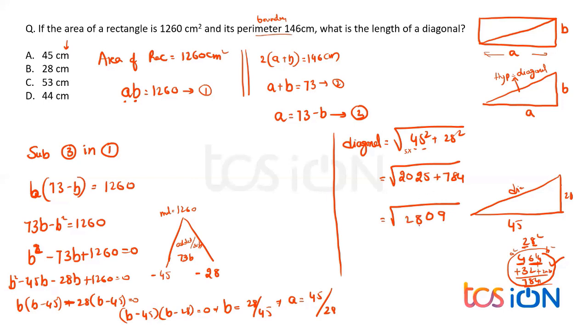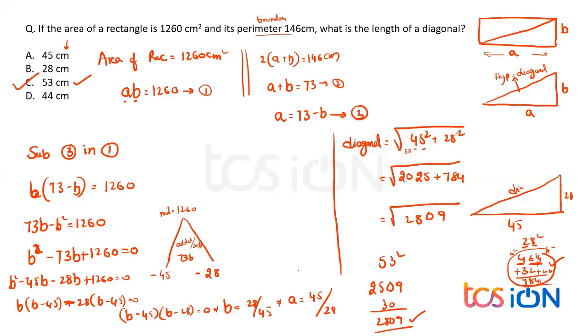So 2809. What is the square root of 2809, everybody? You know how to answer. If you observe, the only option that ends with 3 squared can give me 9, and that should be 53. If you want, we can just check. 53 square: 5 square is 25, 3 square is 09, always in two digits. Now 5 3s are 15, 15 2s are 30. Leaving the last digit, 30 over here gives me 2809, and that's my answer, 53.